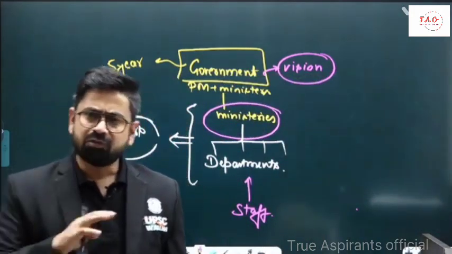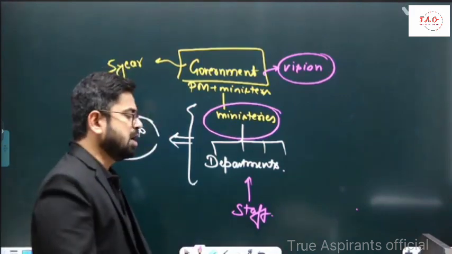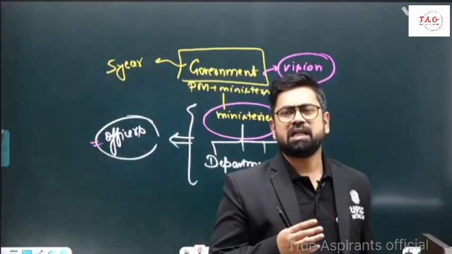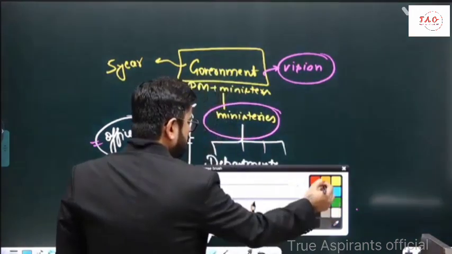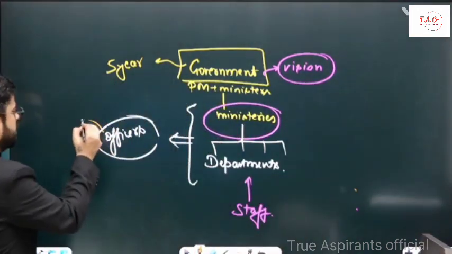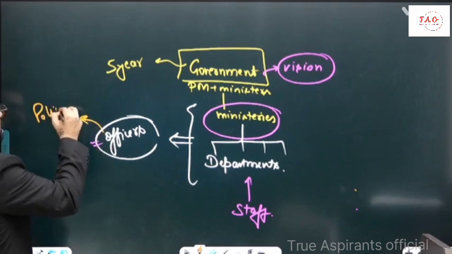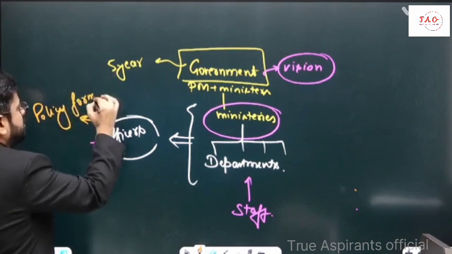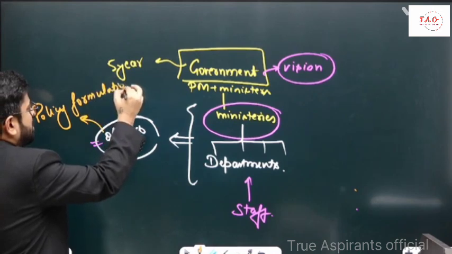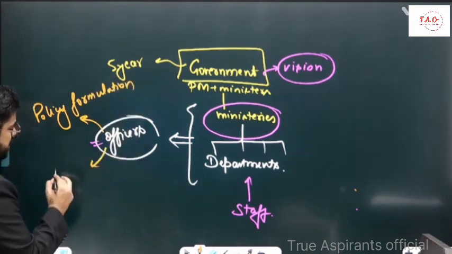That is grassroots level policy implementation and, for that matter, even policy formulation. They are the ones who help the government with policy formulation. So once you become this officer, you will be helping with policy formulation plus policy implementation.